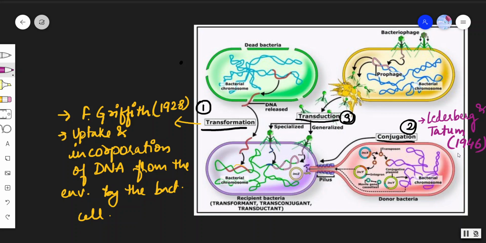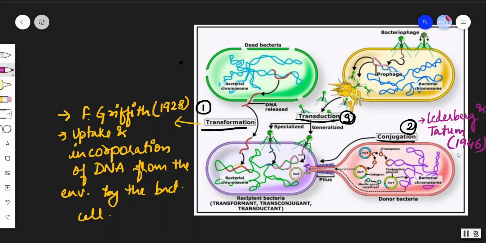When we were discussing the generalized structure of bacteria, we discussed the pili present on the surface, which we have already covered in our previous video.